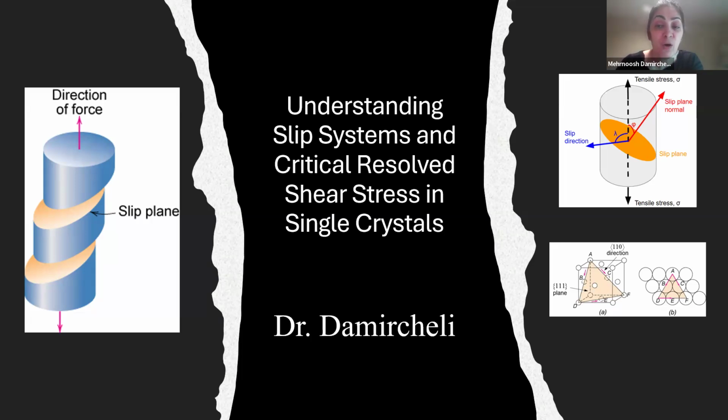We will also see how the critical resolved shear stress, or tau CRSS, determines when the slip starts, and at the end of this video we will go through two example problems to make these concepts crystal clear and practical for you.